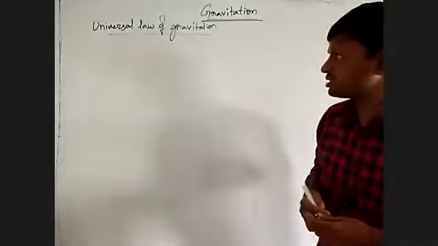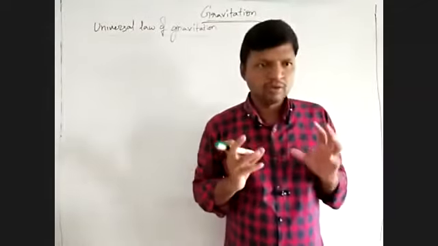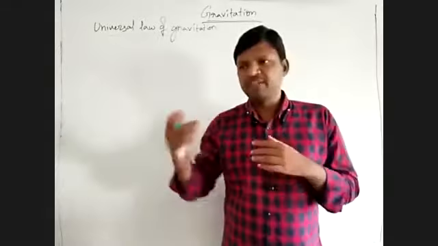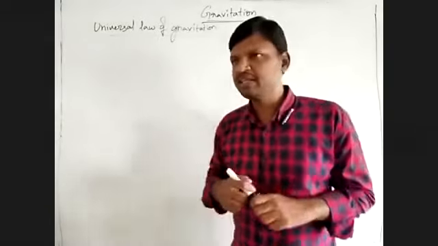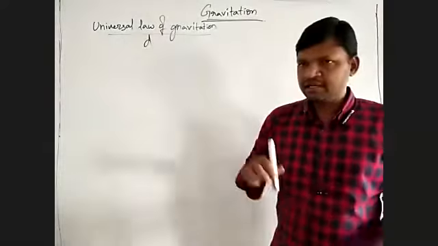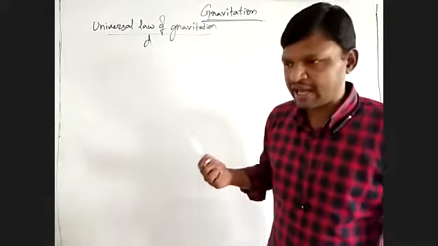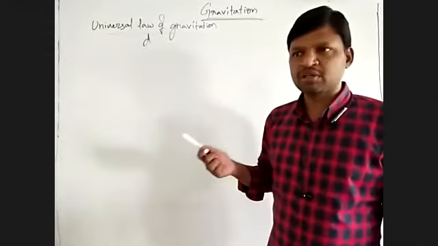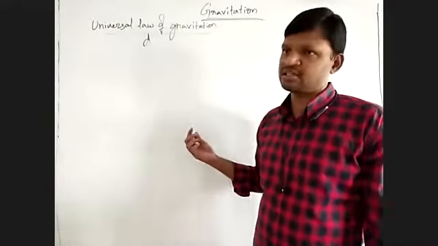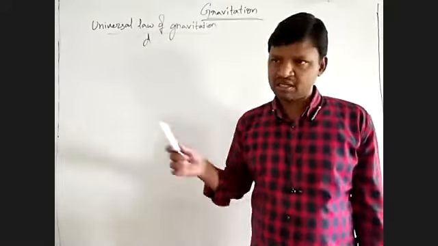The universal law of gravitation states that if there are any two objects in this universe with particular masses m1 and m2, any two objects you can take, and they are separated by a distance d apart, the force of attraction between those two objects is directly proportional to the product of their masses and inversely proportional to the square of the distance between them.